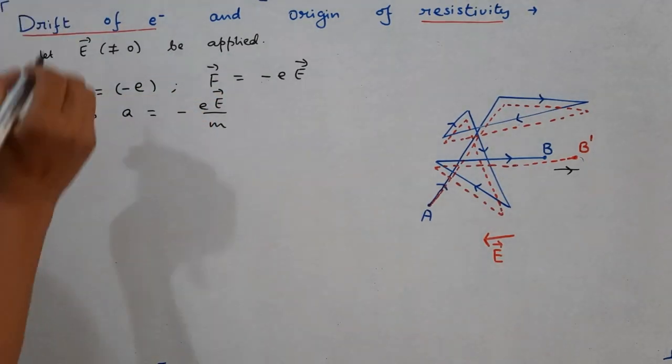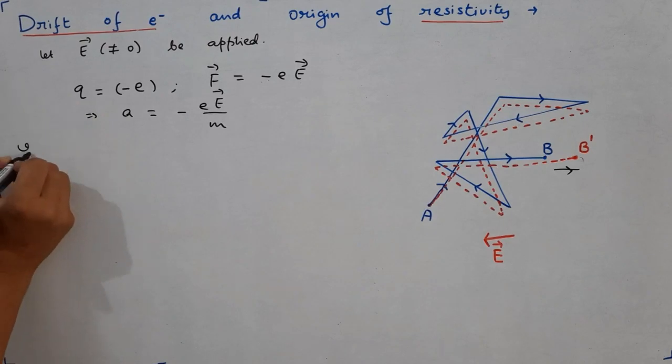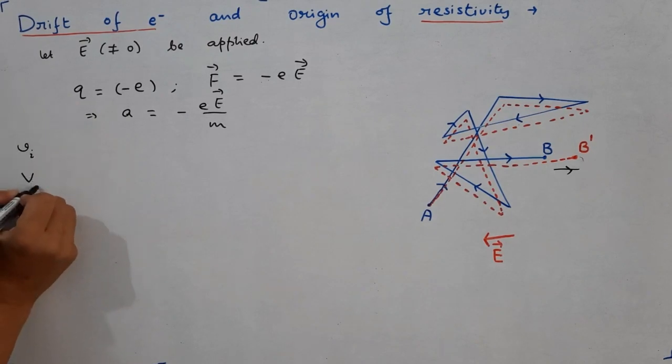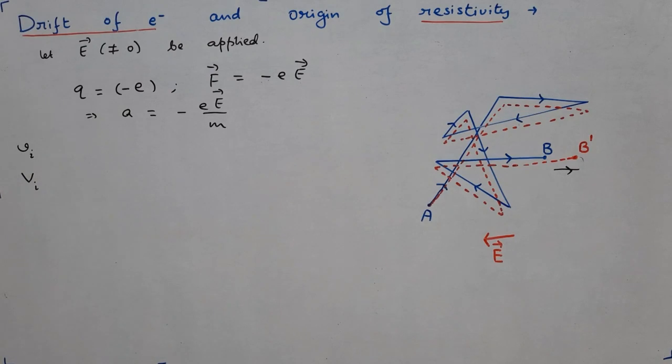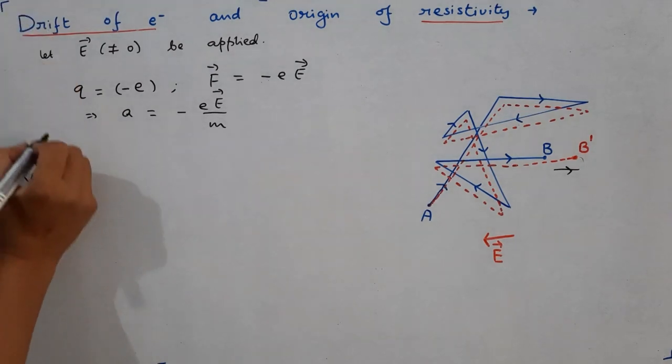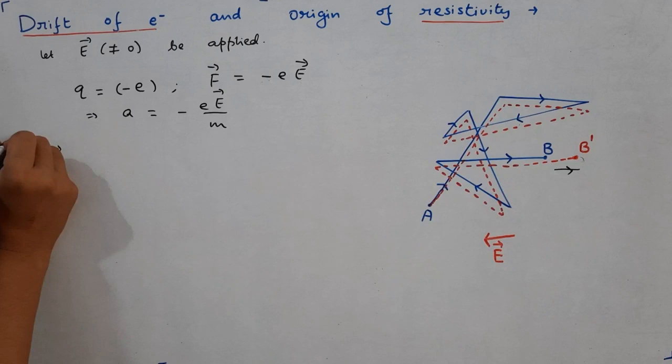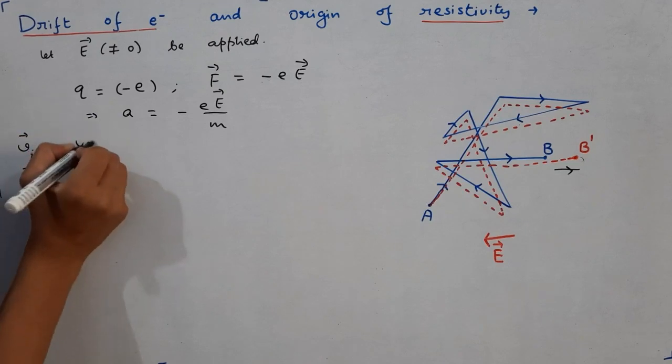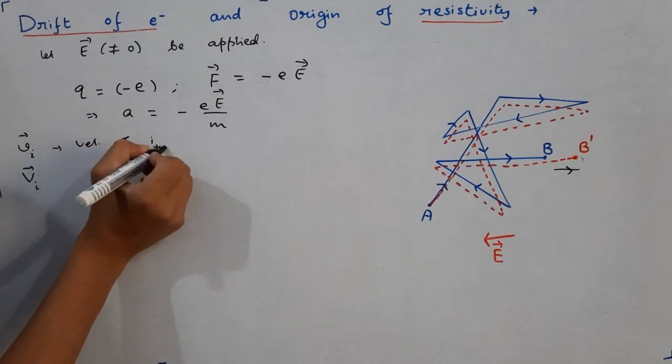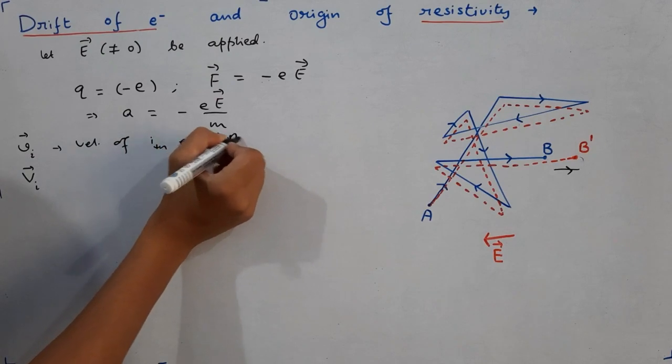Now suppose I'll use two symbols, one is small vi, one capital Vi. I am using the same symbols as given in your NCERT textbook. Suppose small vi is the velocity, in vector form, of the ith electron just after collision.